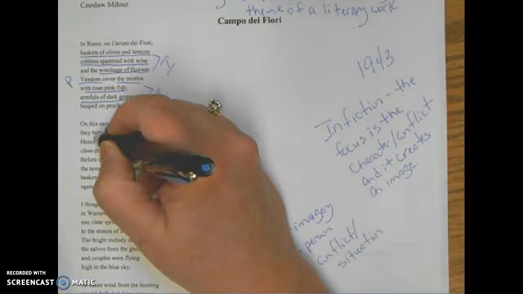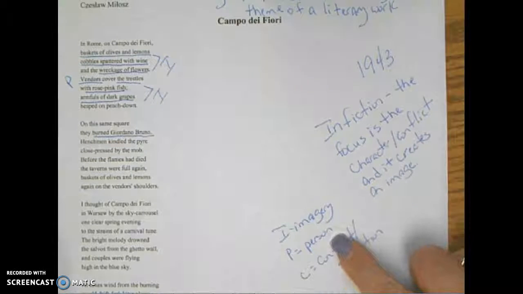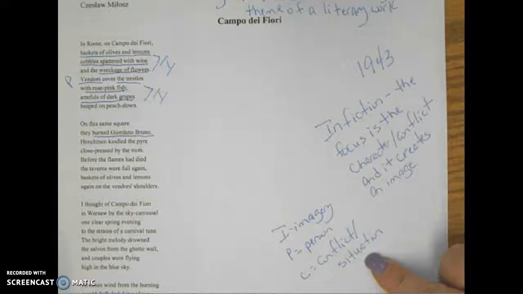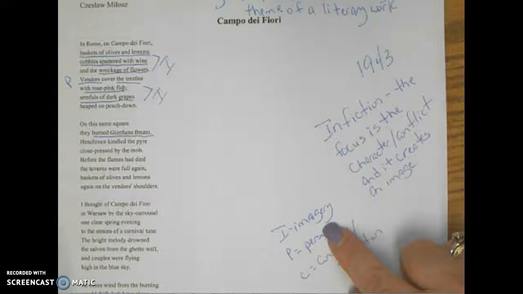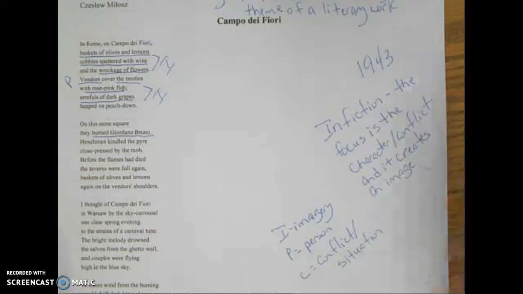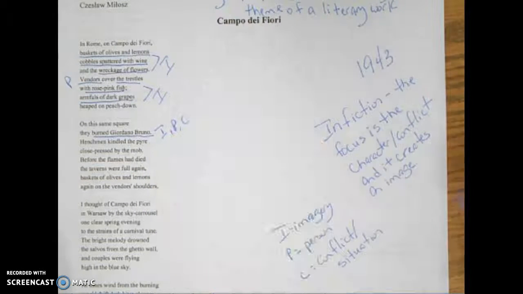We have burned Giordano Bruno. So that's going to be our person. It's also a conflict, because someone is being killed. Additionally, it creates an image, an unhappy image of what's happening. So we're going to mark it I, P, and C.